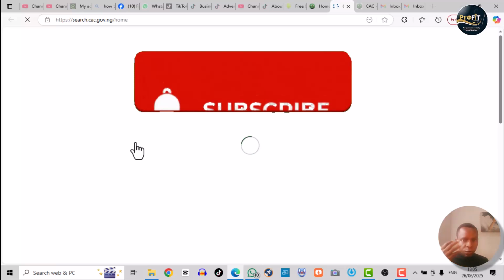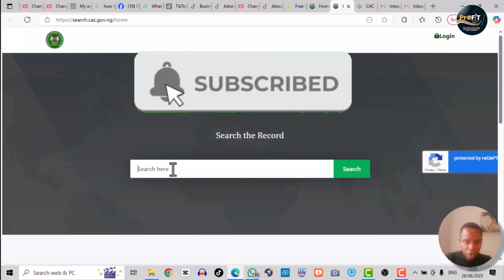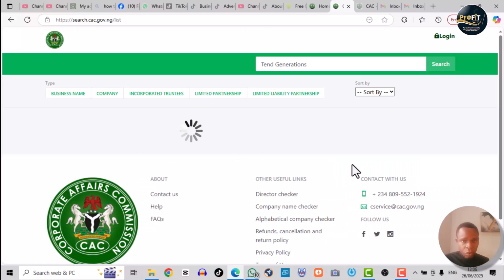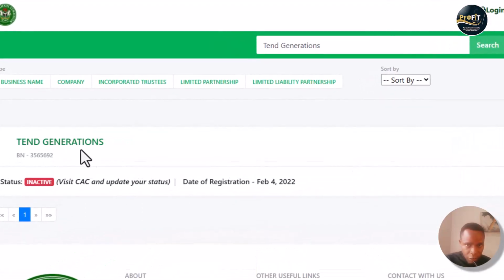I don't want to go this far, but just for the sake of refreshing our minds, let me quickly see if I can do that. So you can input a name here. Let's say, for instance, 10th generations. And then we search. Okay, let's see whether anything will come up. Now you see that 10th generation came up, okay?